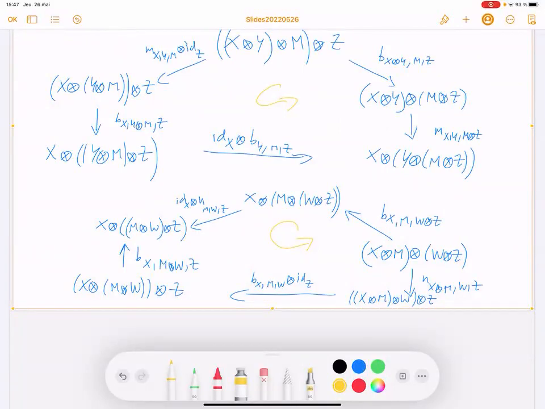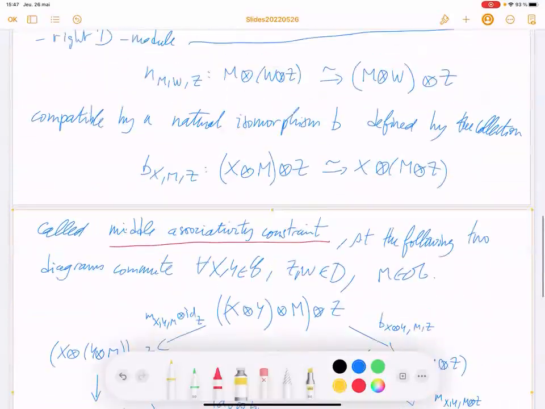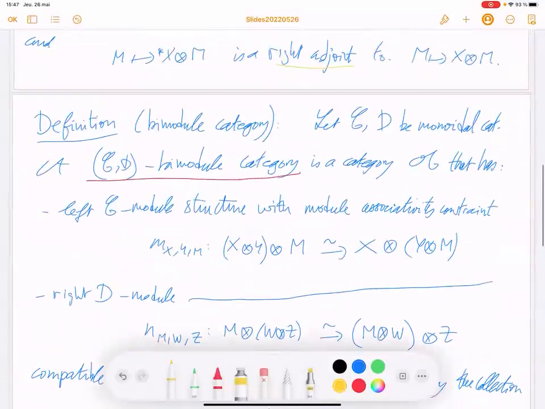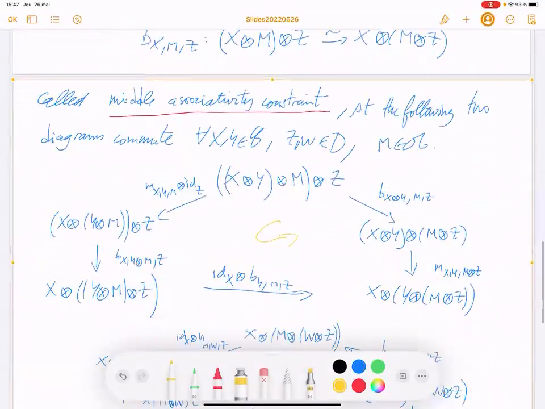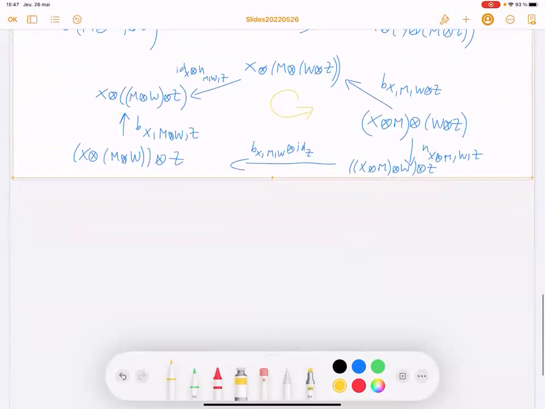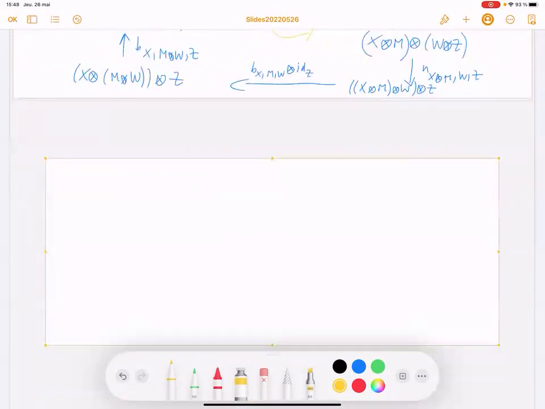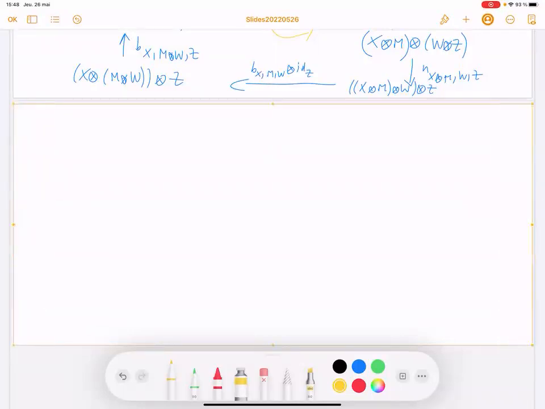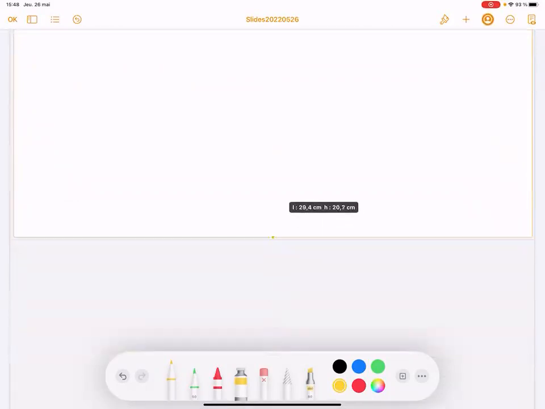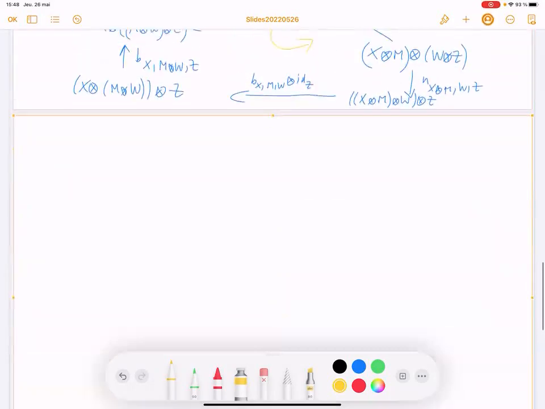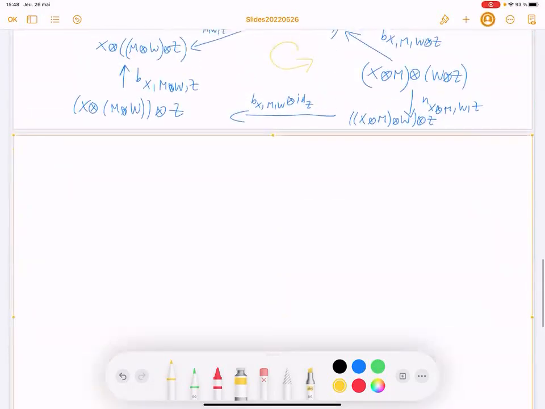So that was the definition of CD bimodule category. So you see there is nothing complicated. You just need to write the appropriate diagram to commute, to remove the ambiguity. So you just have to find what is the ambiguity here and write a diagram removing it, and that's all. Very easy.